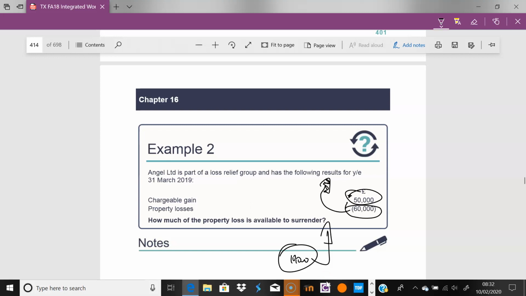So when I say flexibility, you have this. This is automatic. You always had to do this anyway. Remember when we dealt with company losses, with property and chargeable gains: if you have a property loss, you have to use it in your year. And then you can carry it forward and use it against total profits and restrict it so that you can preserve QCDs in the future. So yes, we have to do this in our year.